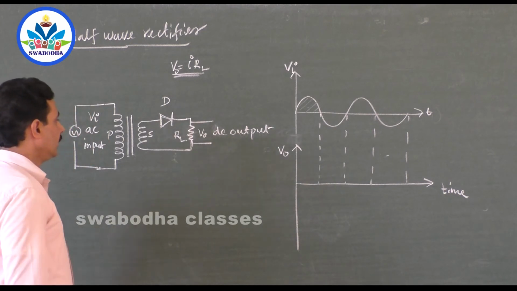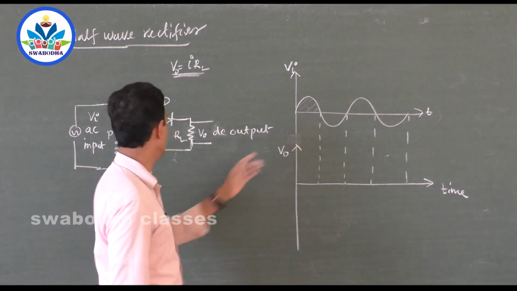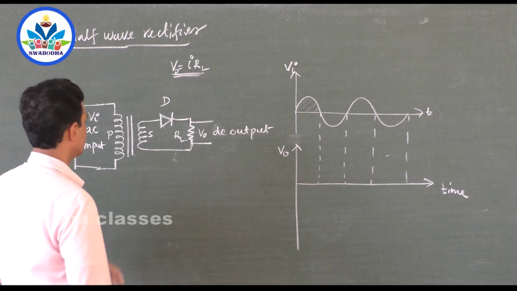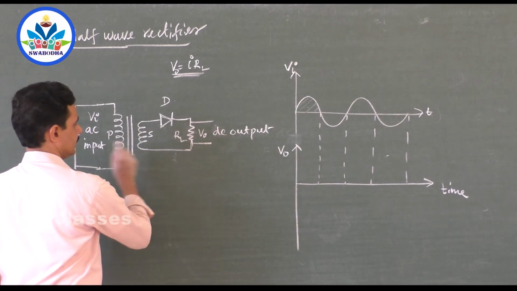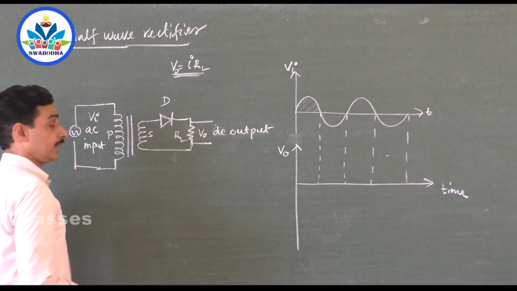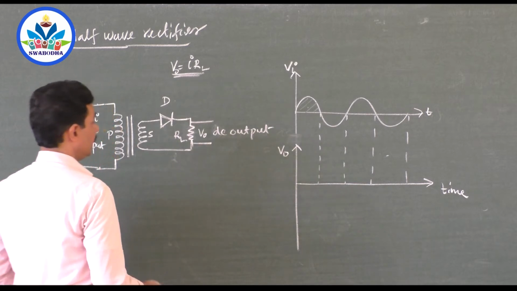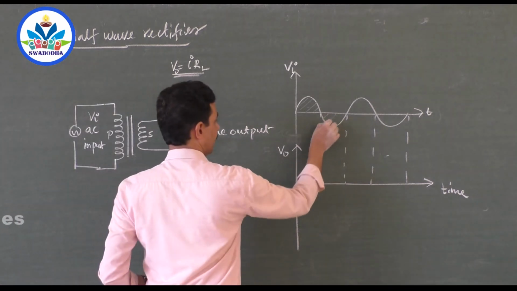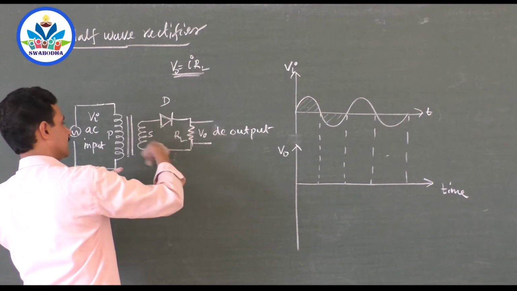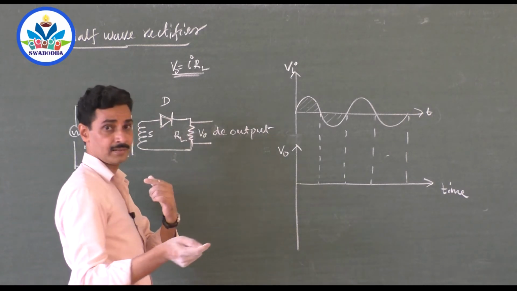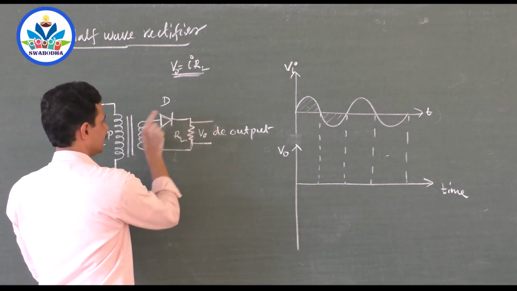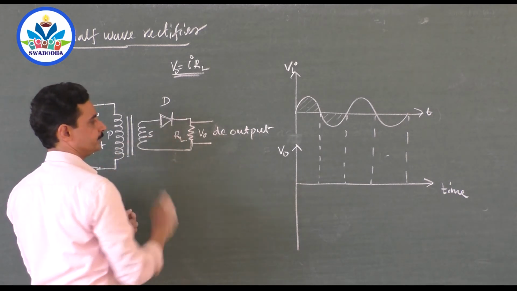During the positive half cycle of AC, when the AC increases and is positive, say the current is flowing like this in the transformer output. In the negative half cycle, let us assume the current flows the other way, because it should change direction, right? If the first direction is like this, the next direction will be reverse.